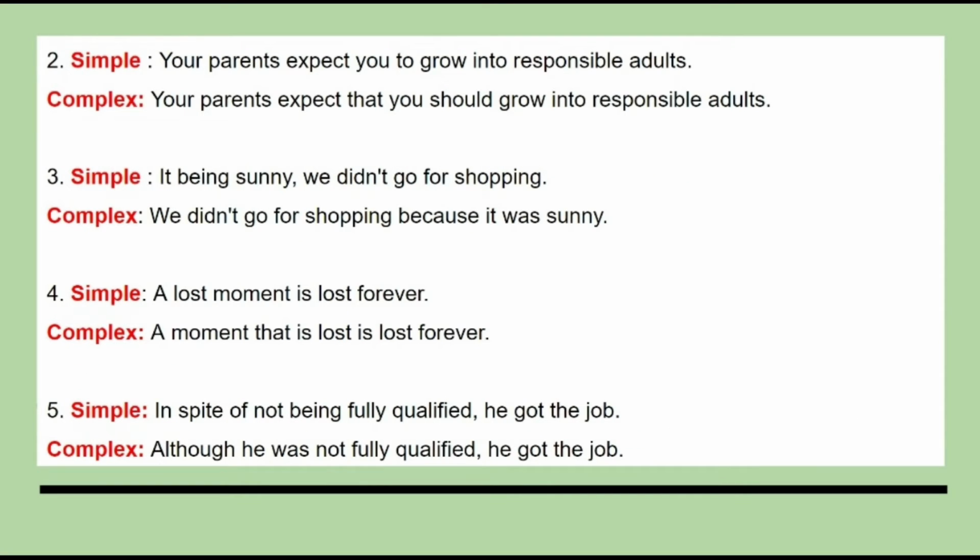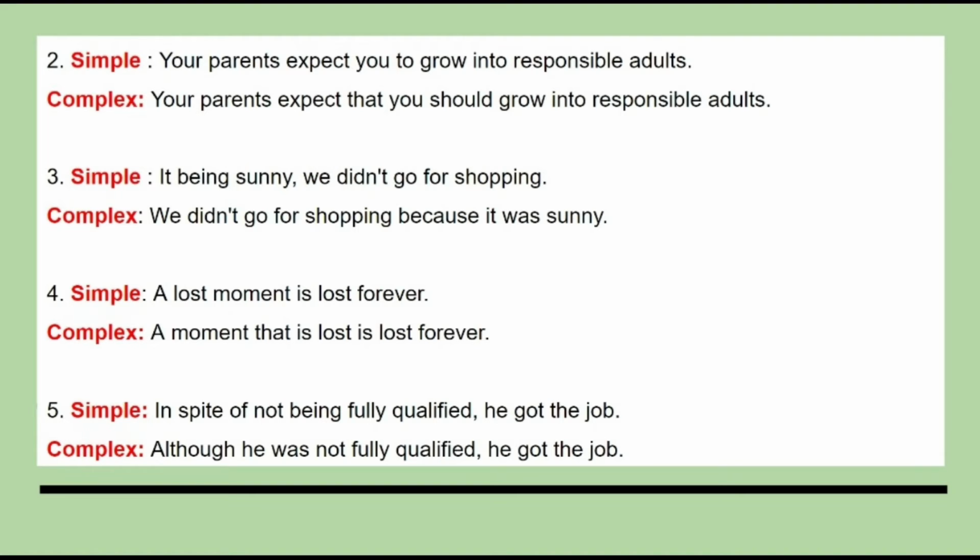Obviously, one example is not enough. Let us look at some others. Number two example. The simple sentence is given to us as: Your parents expect you to grow into responsible adults. If we make the complex form, we can transform it to: Your parents expect that you should grow into responsible adults. Did you see how we changed the sentence?